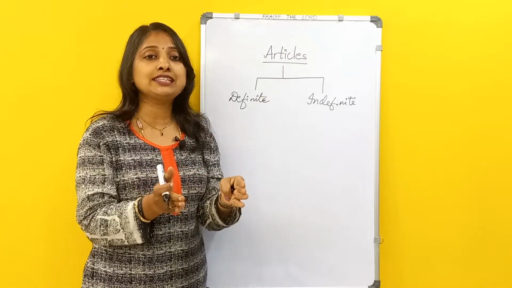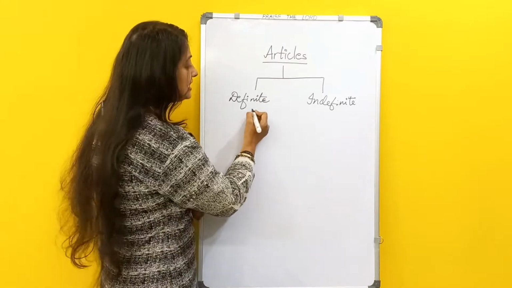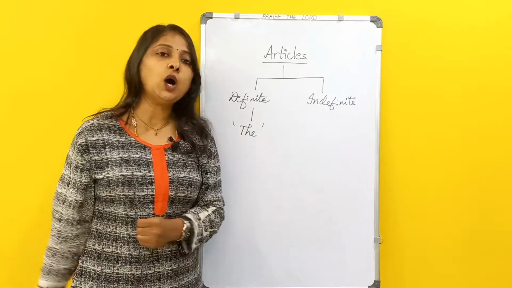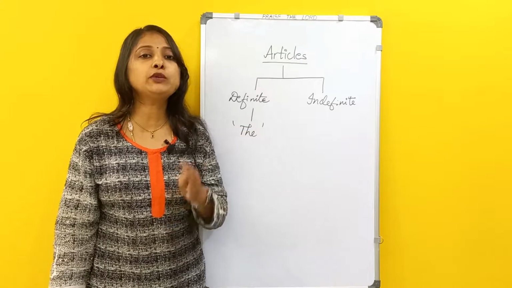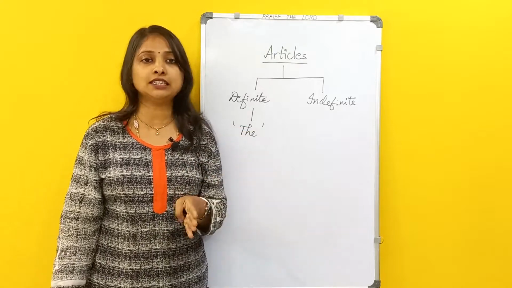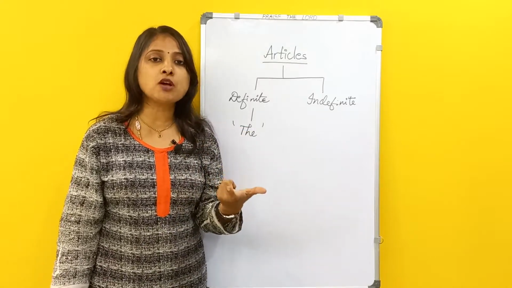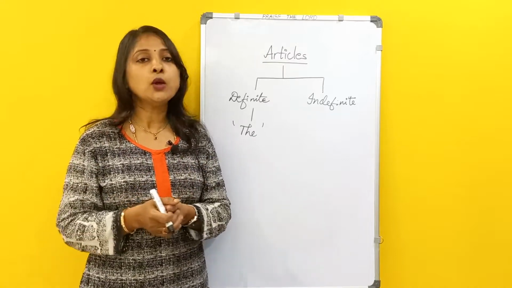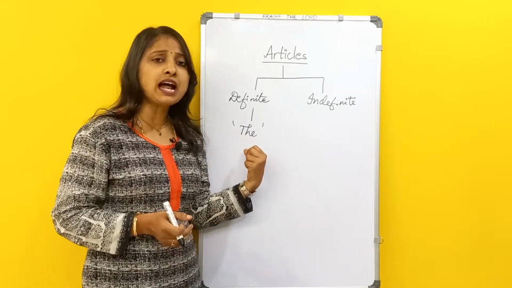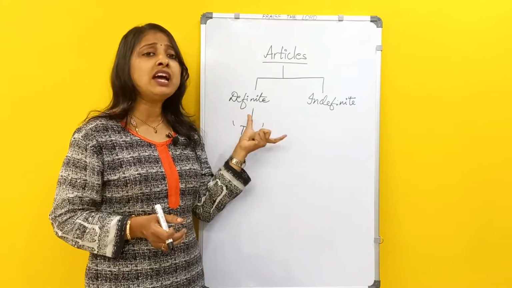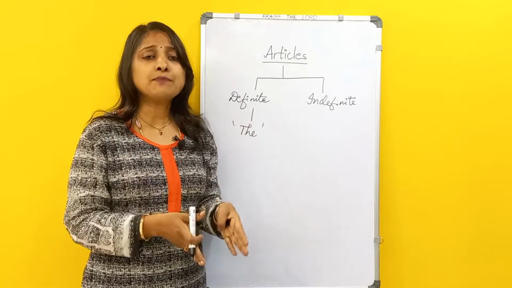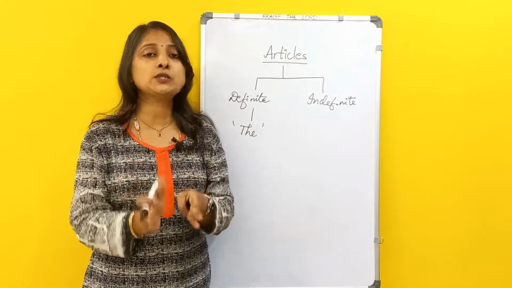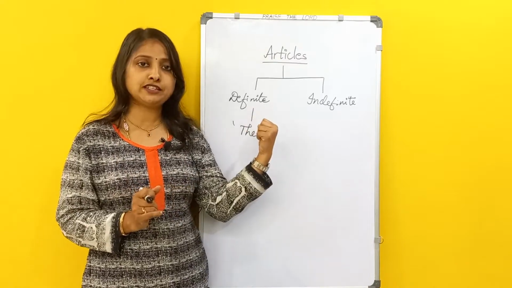So in such cases, we will be using the article the or the. When we pronounce it as the and when as the, we have seen in the previous class. So the definite article is used when we are knowing about something in particular, when it is a known thing, when it is specific or definite.